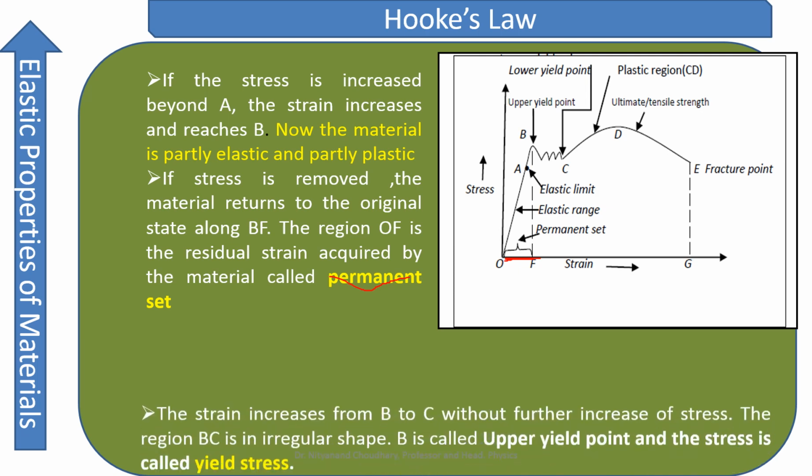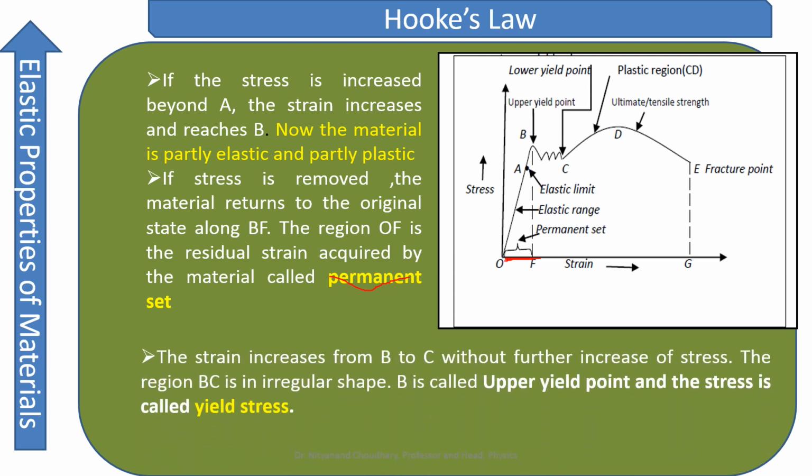Alright. Now let's go further, and from B, let's increase the stress. From B to C, there is a slight increase of the stress, and the region BC is irregular in shape. Now you can see we have slightly increased the stress, but there is a huge change in the strain between B and C. So with a slight increase in the stress, there is a large change in the strain, and that region is a very small region.